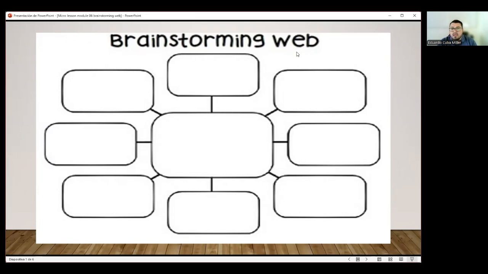Okay, perfect. You can also print it if you consider necessary. Yes, if you have a printer, you can do it, or you can just work directly on here. Fantastic. Now, let's focus on this part.